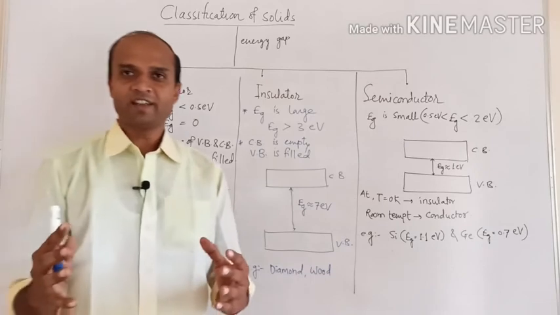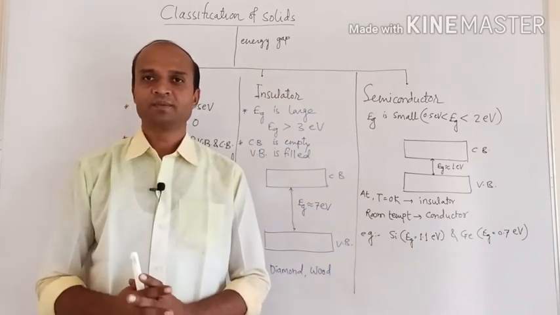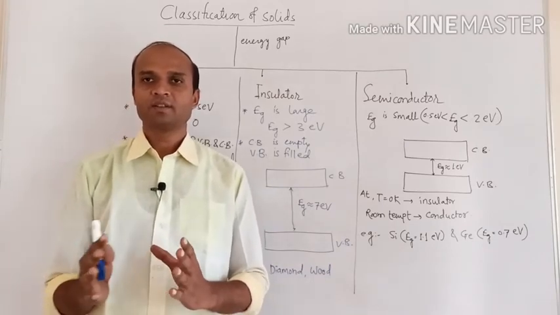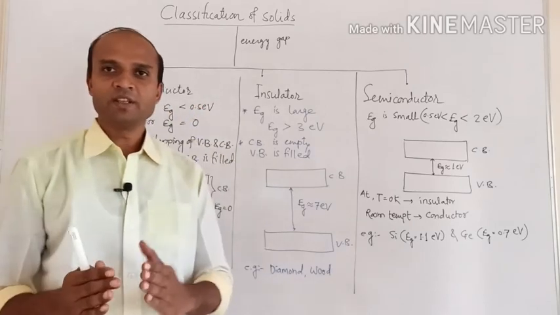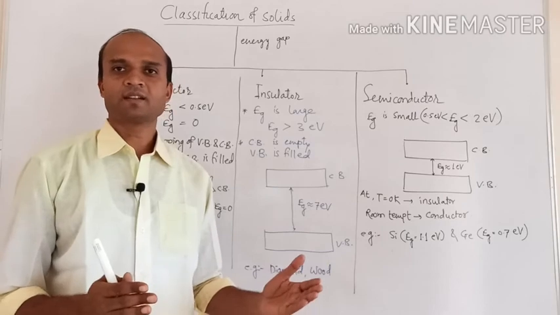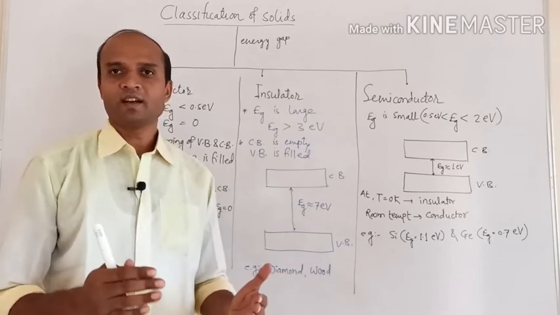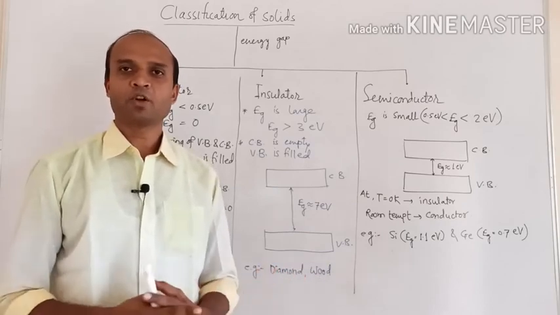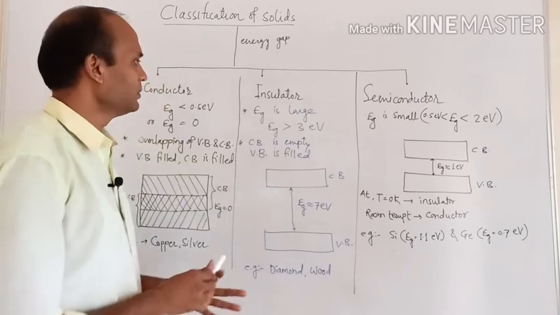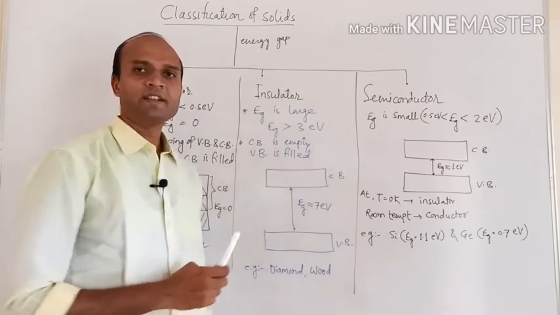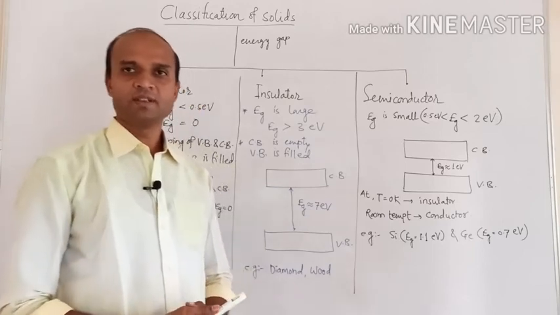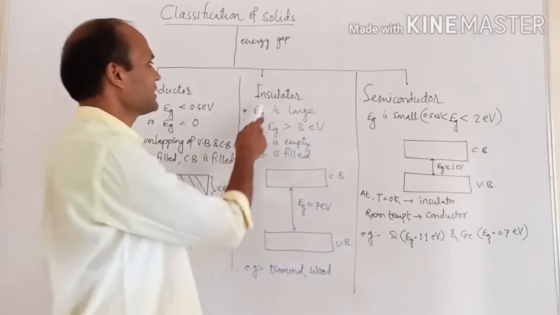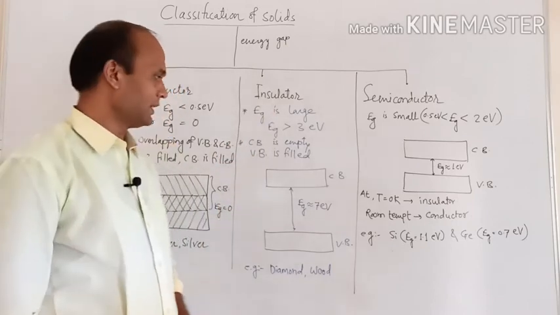There is not an exact distinction that above this value materials are insulators and below it they are semiconductors. Approximately, if the energy gap is more than 3 electron volt, it is large, and such solids are called insulators.